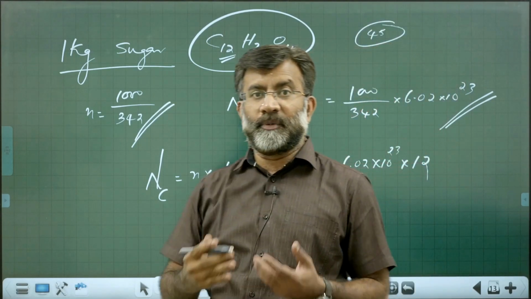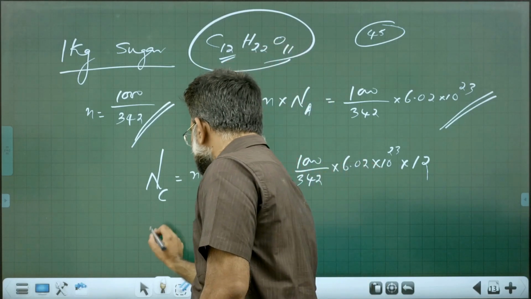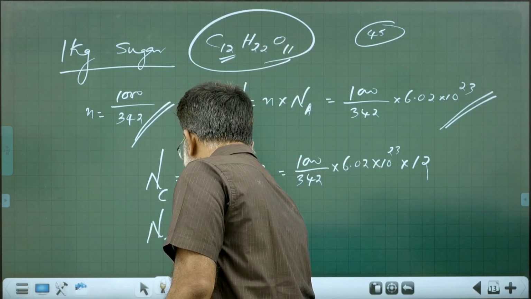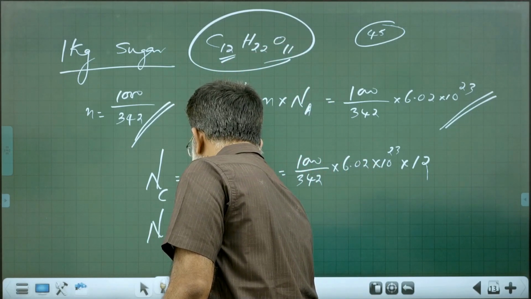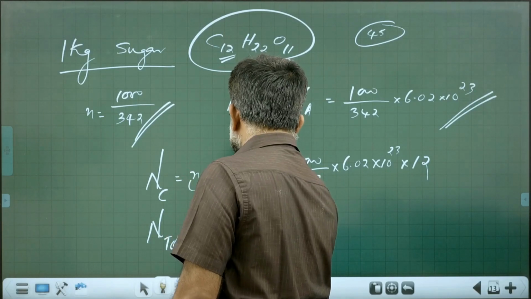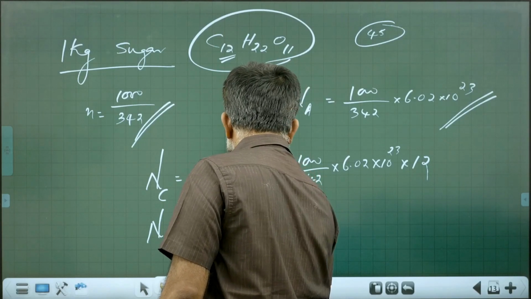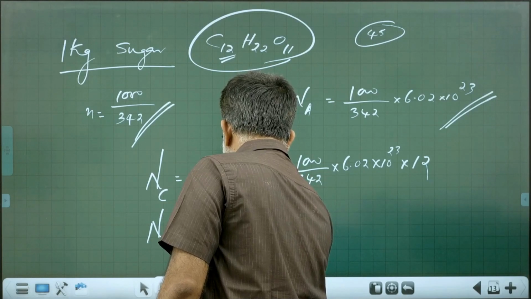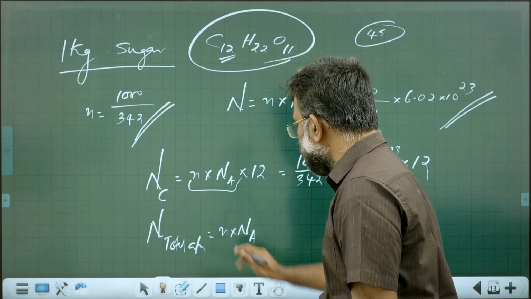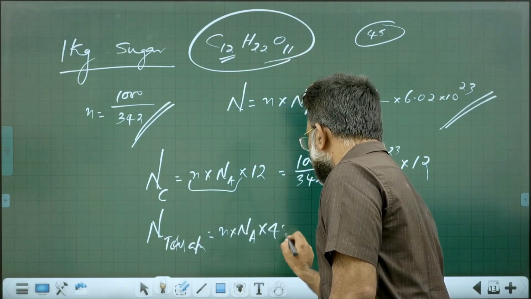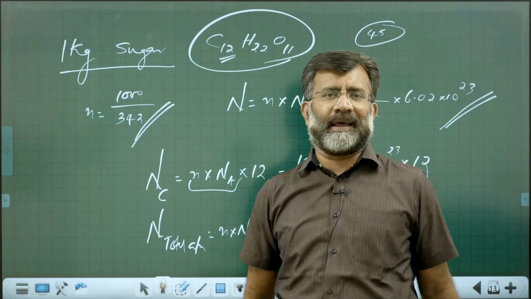They may ask you how many total atoms. It will be number of moles into Avogadro number. This is the number of molecules, into 45. That is the number of total atoms.